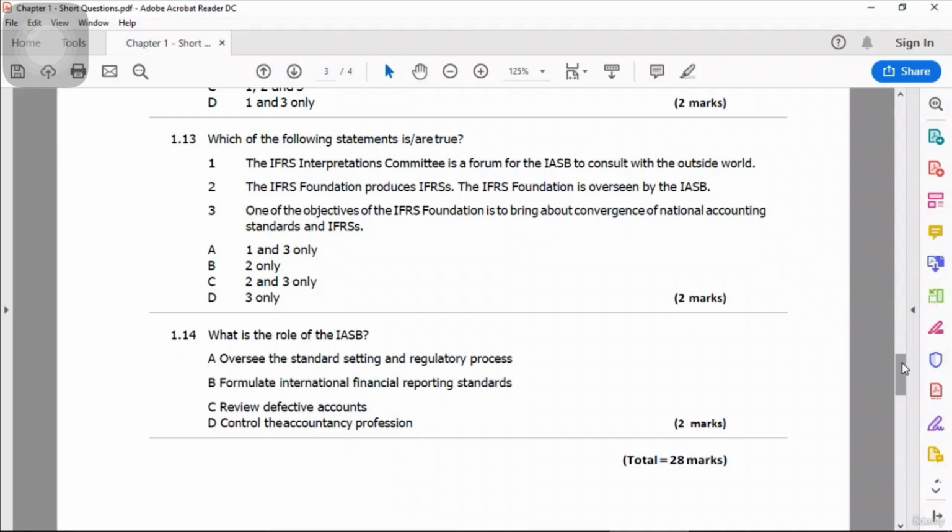Option number 2, IFRS Foundation produce. No, not the foundation. IFRS Foundation is the parent body. They don't produce the standards. It says the IFRS Foundation is overseen by. No, it is wrong. They have put everything upside down. IFRS Foundation is at the top. It supervises all the activities. The IASB is under the IFRS Foundation and the IASB makes the standards. So option 2 is absolutely wrong. So we are left with only